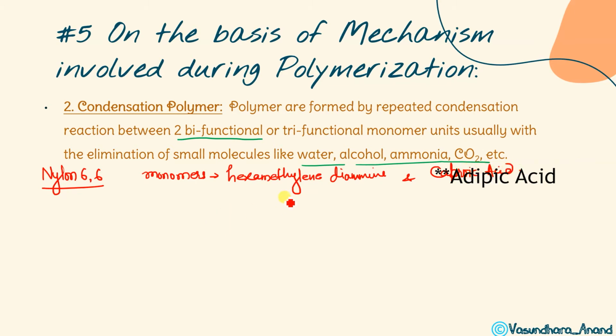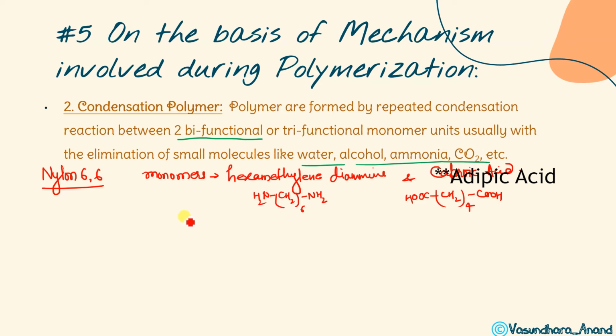Okay, this is NH2, CH2 whole 6, and then NH2, and this is COOH, CH2 whole 4, and then COOH. So how do they react? These are the monomers. Okay, so how do they react?